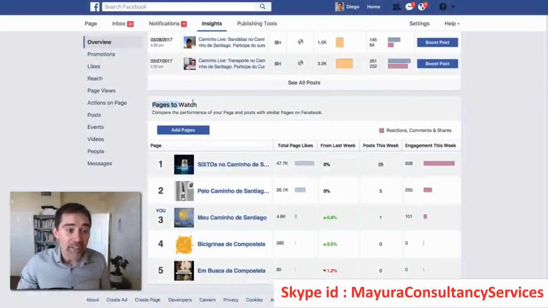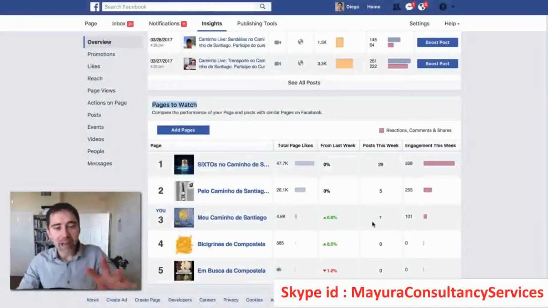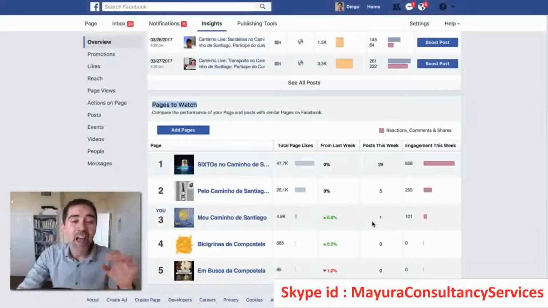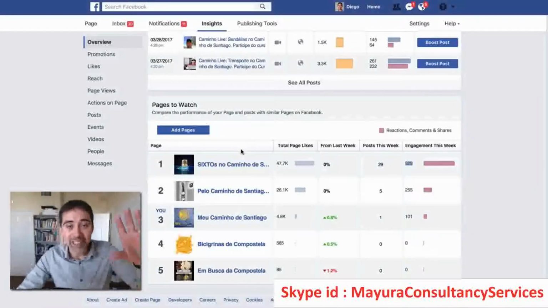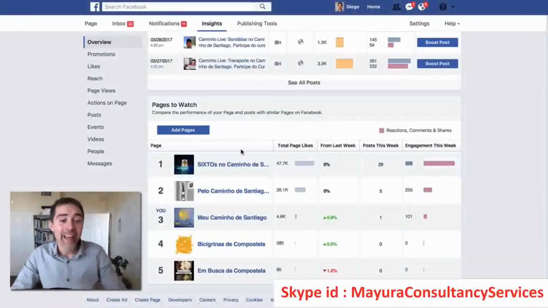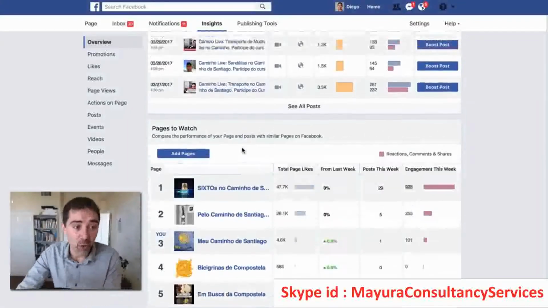And below we have the Pages to Watch. This is great. I am not talking about this right now because I have a specific video on how you can spy on your competitors using Pages to Watch. You can see how many posts they have in the last week, how much engagement they have, and all this great information. You can add basically any page here and have that information for you.